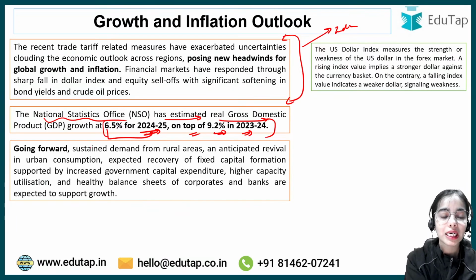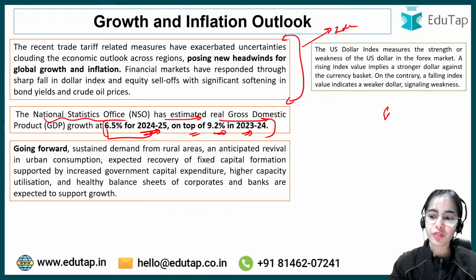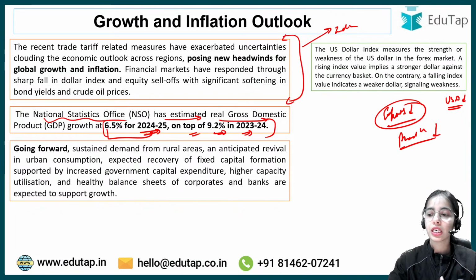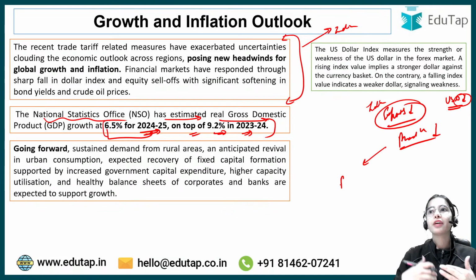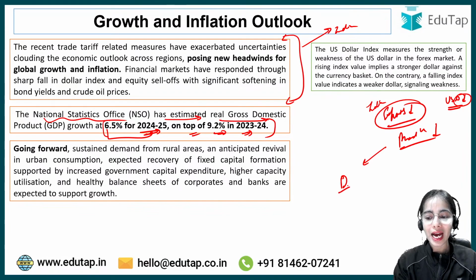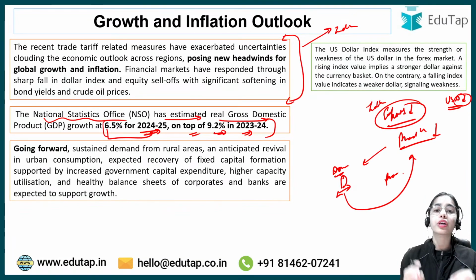Now going forward, India is a big country and the good thing is that we have enough population to tackle the problem. In our country, if the exports are reducing, because in the US the demand will reduce because of the tariffs, production will reduce. But at least we have enough population that if we keep on demanding the products as we are demanding right now, the domestic demand will not be impacted much, and the production, even though it is reducing with the reduced exports, will not reduce to a great extent.